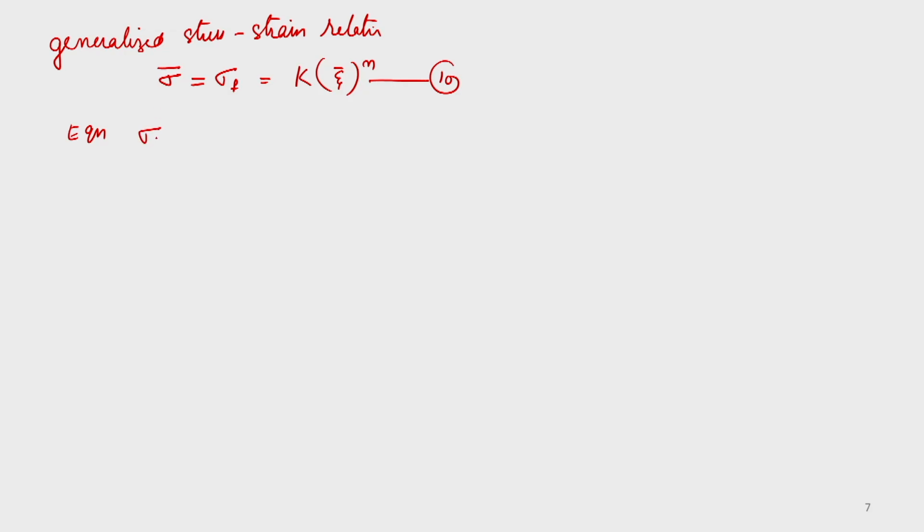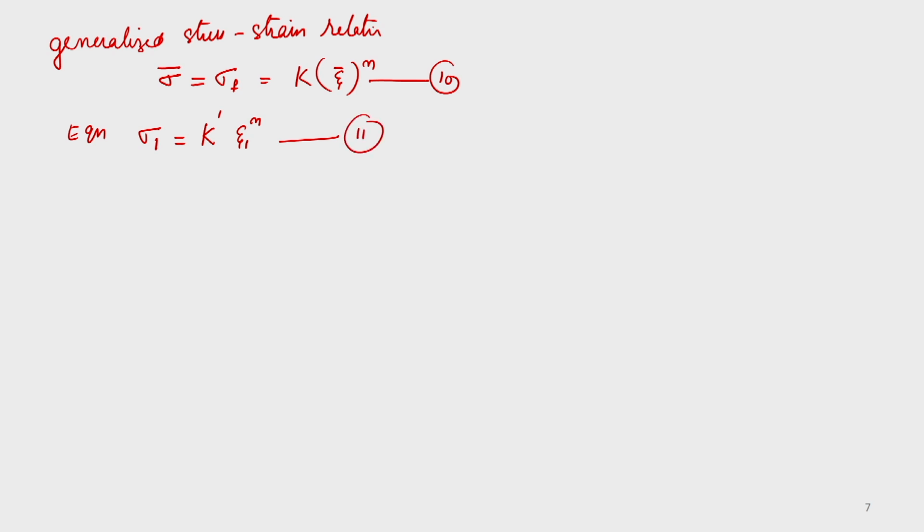Similarly, epsilon bar is root of 2 by 3 into epsilon 1 square plus epsilon 2 square plus epsilon 3 square. Substituting, we get sigma 1 is equal to K dash into epsilon 1 raised to N.